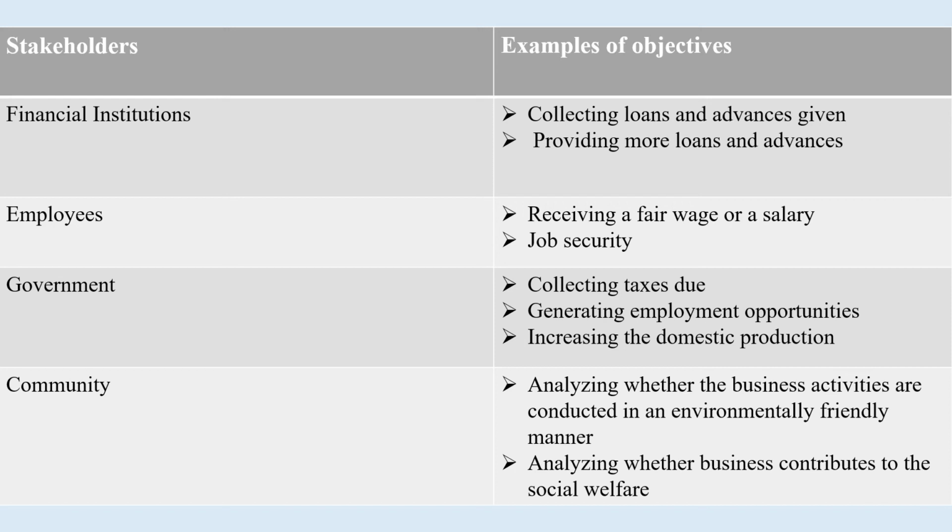Community. Analyzing whether the business activities are conducted in an environmentally friendly manner. The community is looking at whether this business is doing eco-friendly work, whether they are harming the environment, like that. Analyzing whether business contributes to the social welfare. So if we consider the present businesses, they are mainly focusing on doing different CSR activities, different welfare activities to maintain their business position, like that.